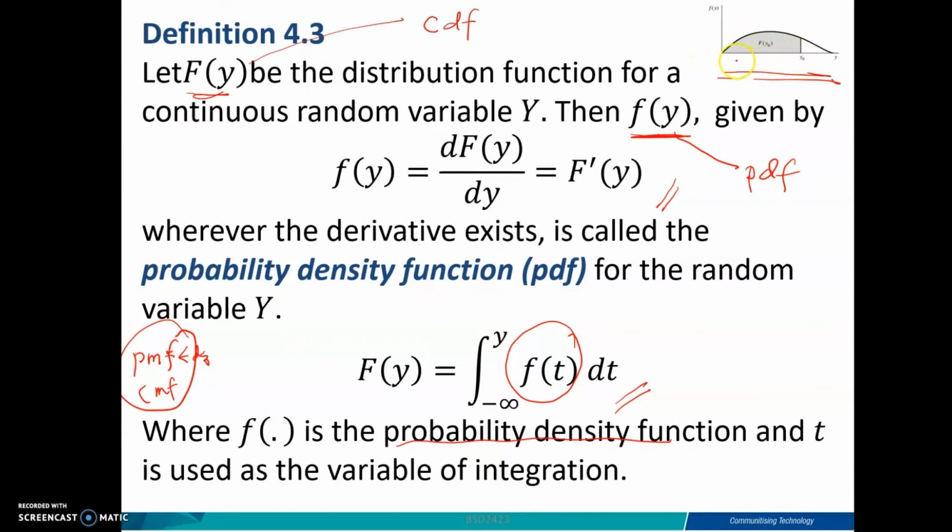You can see this is the density function, small fy, and inside here is the cumulative distribution, and this y naught is a limit, an interval between 0 and y naught, for example. Because we want to see the probability, for example, between 2 and 3, what is the probability?